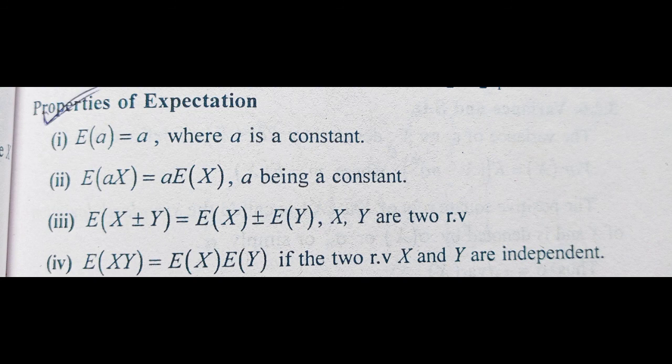There are also certain properties of the expectation or the mean. The first property is that E(A) = A, where A is a constant. The second property, E(AX) = A into E(X). Here A is a constant and E stands for the expectation. The third property is that the expectation of X plus or minus Y equals the expectation of X plus or minus the expectation of Y. The last property is that the expectation of XY equals the expectation of X into the expectation of Y, if the two random variables X and Y are independent.